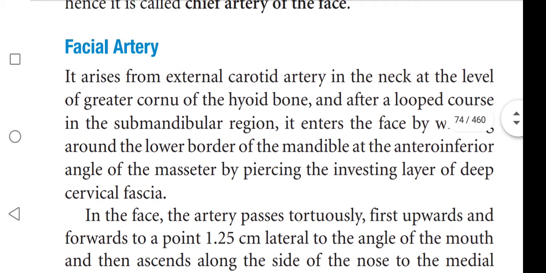Facial artery arises from the external carotid artery in the neck at the level of the greater cornu of the hyoid bone, and after a looped course in the submandibular region, it enters the face by winding around the lower border of the mandible at the anteroinferior angle of the masseter muscle by piercing the investing layer of deep cervical fascia.